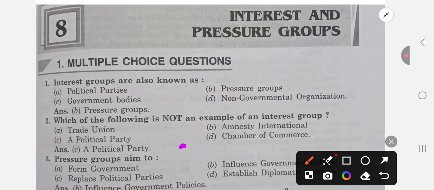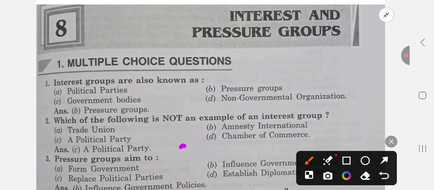They have common interest, their membership is voluntary, it is organized, it is non-political in character, it is an extra constitutional organization, and it is accountable to none. It is different from political parties. So hopefully a basic idea of interest group is clear to you. It has several forms. You can find religious pressure groups, caste pressure groups, professional pressure groups, and students pressure groups or interest groups, associations that are normally known. So let us start with the chapter.